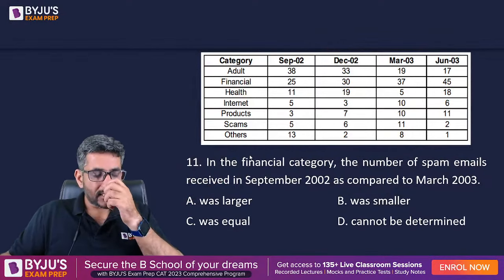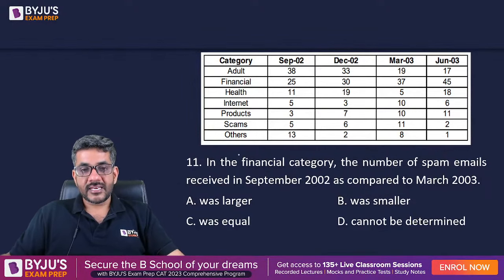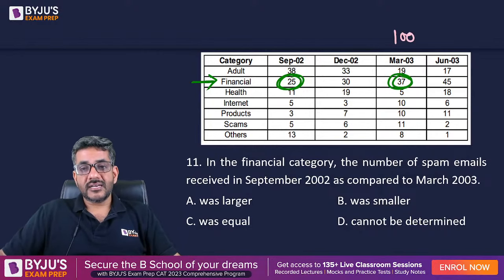And that brings us to the last question of the day. Once again, what is the question asking? In the financial category this time, the number of spam emails received in September 2002, that means this, as compared to March. Now, the base, let us say here is 100. So the base here is 100 plus.